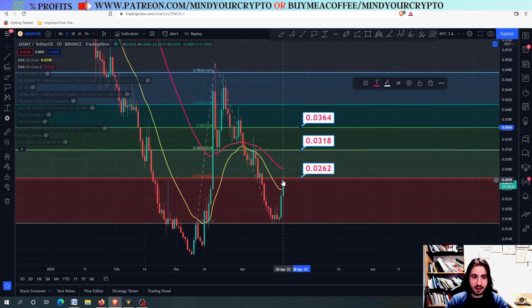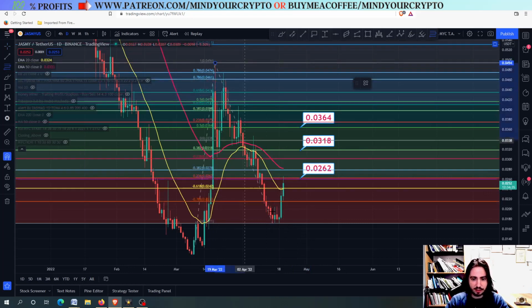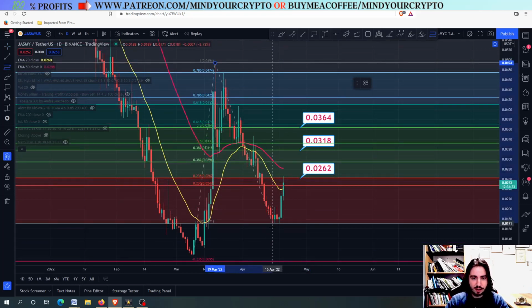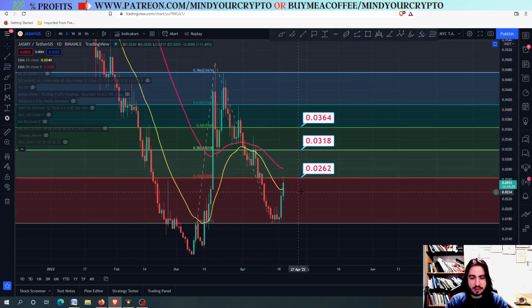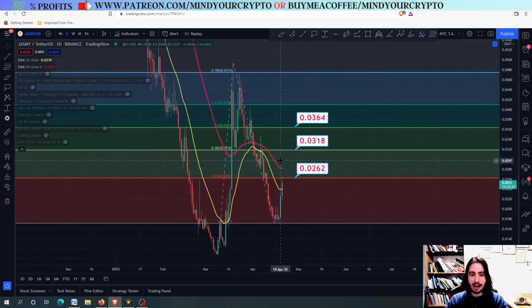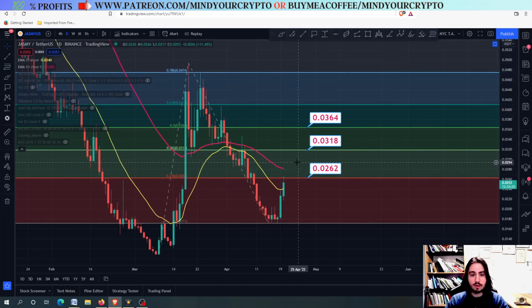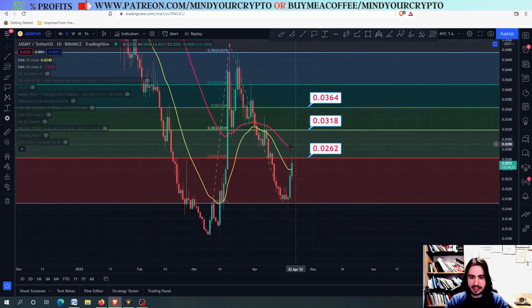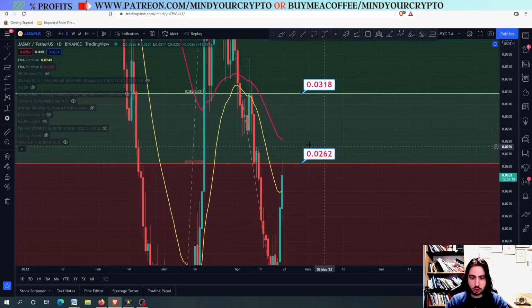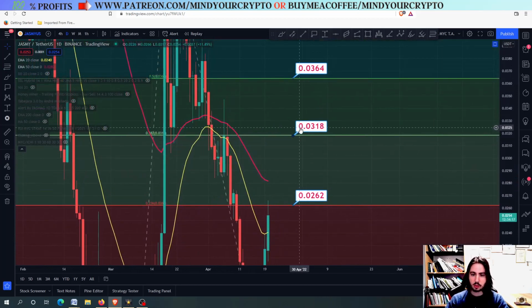It is a very huge resistance level that we always talked about. You can also have some resistance levels by drawing a simple Fibonacci from the top to the bottom, although I think for now we are having these other major resistance levels for Jasmy, and we need to break and close above on the daily frame above the 0.0262 to get to the next price target, which will be 0.0318. Fantastic stuff right there.